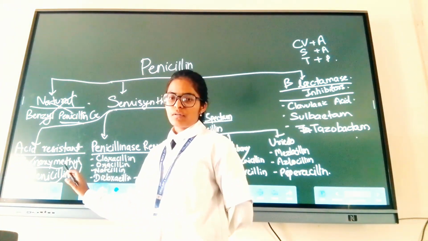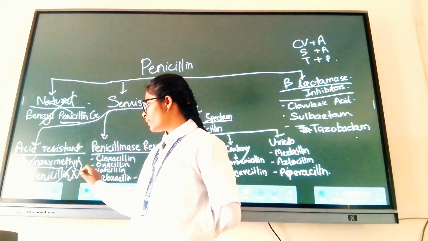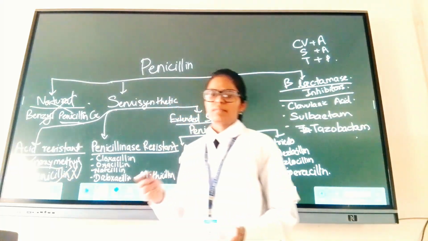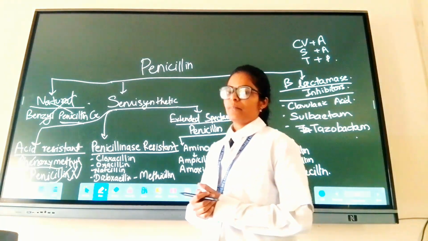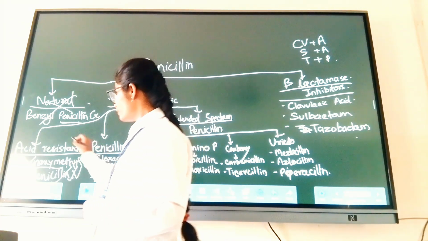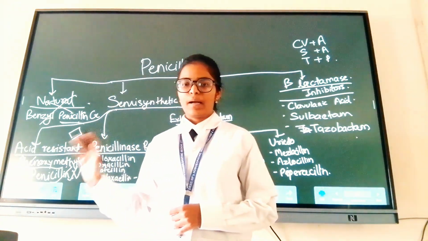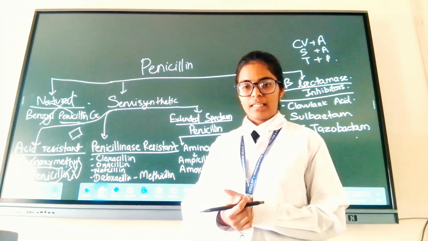It is not a broad spectrum antibiotic. And there is one more problem in it. It escapes the acid secretion. It is acid stable, but it has the beta lactam, which destroys the bacteria.